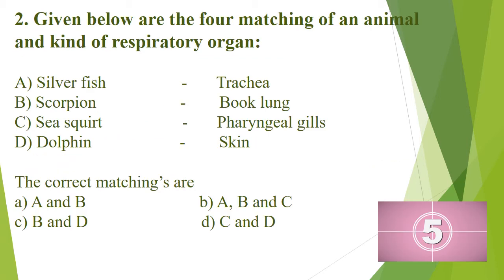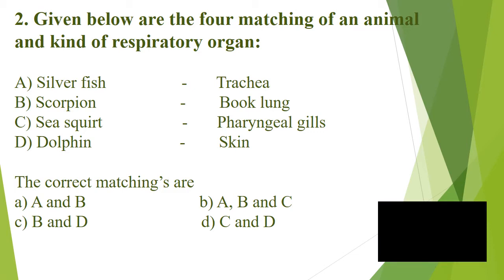Question number 2. Given below are the four matching of an animal and kind of respiratory organ. A. Silverfish, trachea. B. Scorpion, book lung. C. Sea squirt, pharyngeal gills. D. Dolphin, skin. The correct matchings are option A and B, A, B and C, B and D, or option D, C and D. And the correct answer is option B.